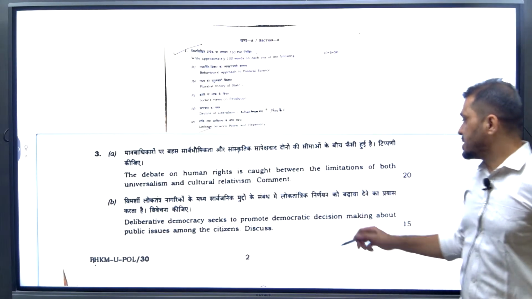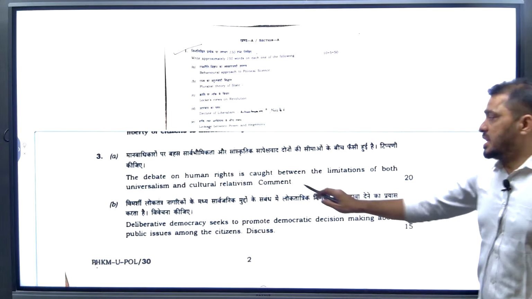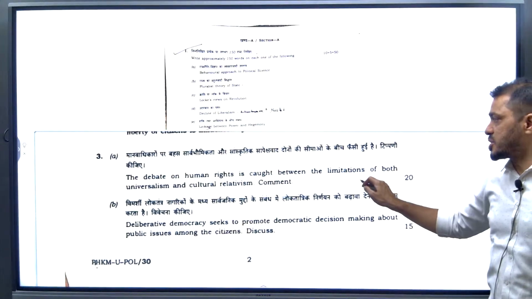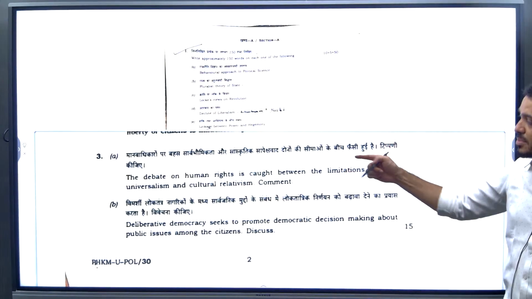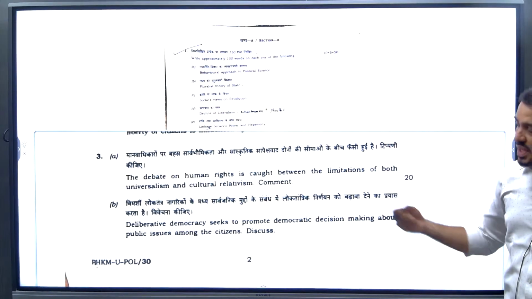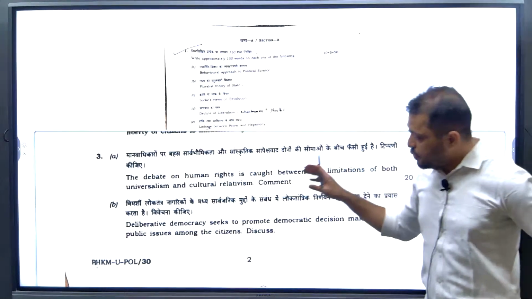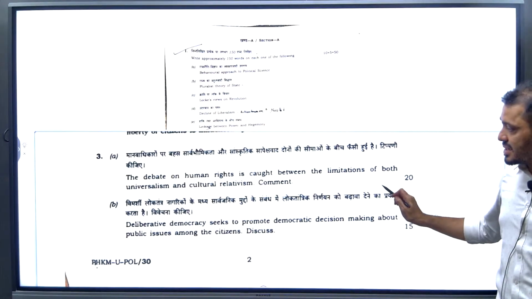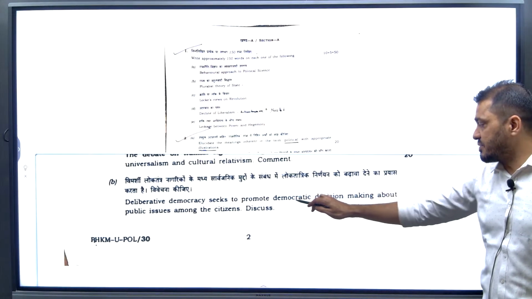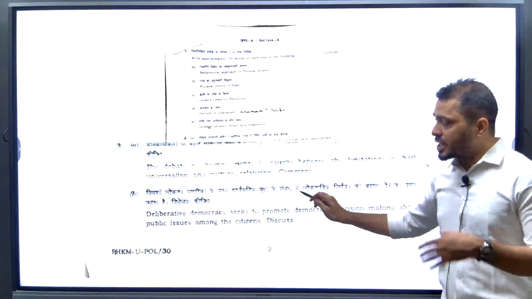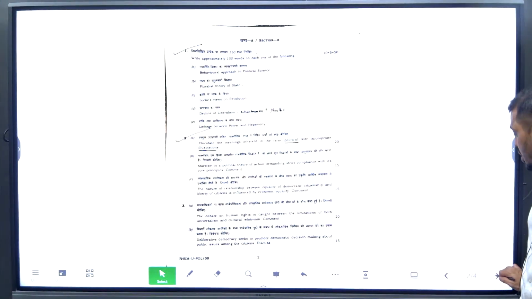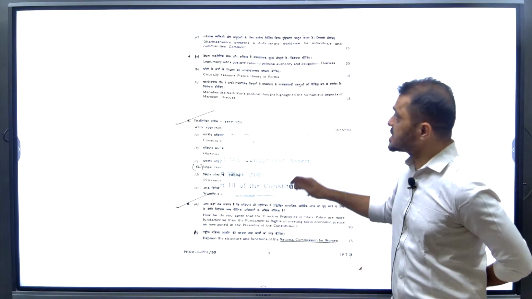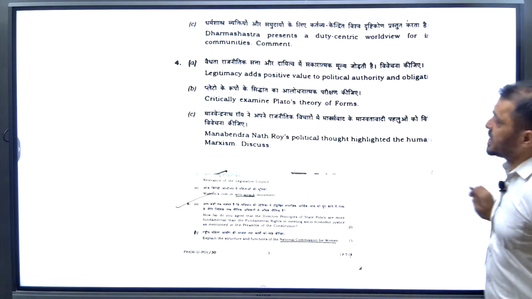Next, question number 3. The debate on human rights is caught between the limitations of both universalism and cultural relativism. This topic is about the human rights issue. This is from unit number 4 and unit number 5. We will discuss it in the coming days. Next, again, a question from democracy: what kind of challenges are faced by democratic institutions. That is from the topic of democracy. We will discuss it.